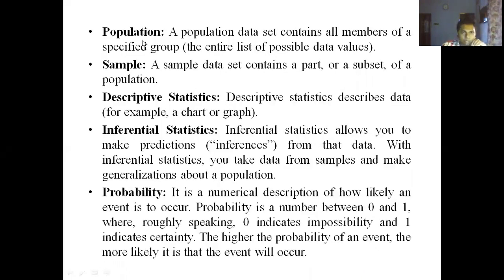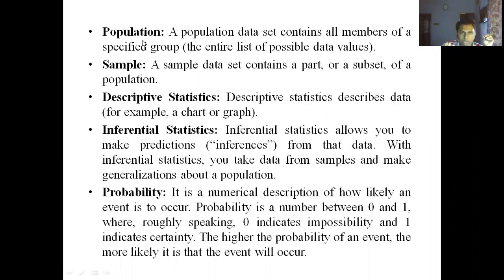Then you can see that we have also included the definition of population, sample, descriptive statistics, and inferential statistics. A population data set contains all members of a specified group, the entire list of possible data values. A sample data set contains a part or a subset of a population. Descriptive statistics describes data, for example, a chart or graph.